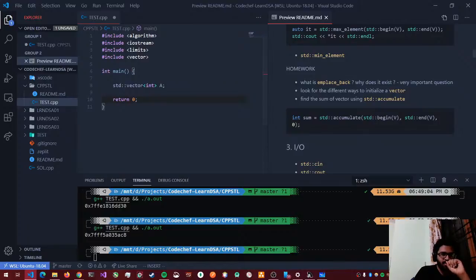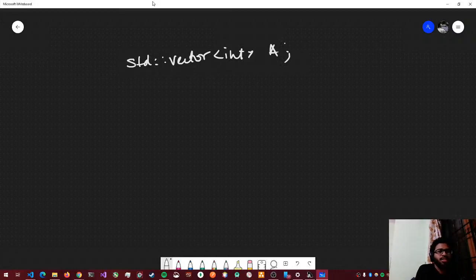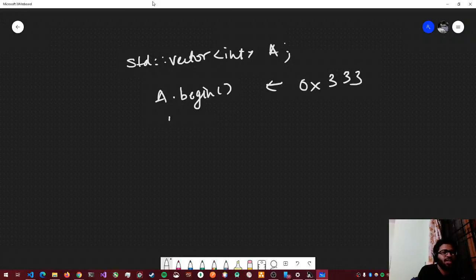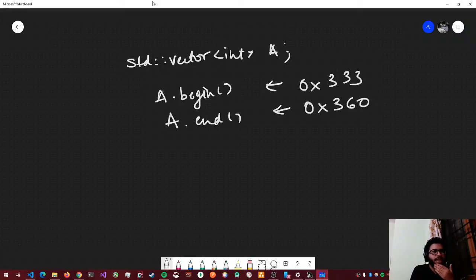Something I did not address is what standard begin and standard end are. So let's say you have a standard vector. Now I wanted to know the start of the array. How do you do it? a.begin will give you a memory address like 0x333. So that's the start of the vector. And a.end will give something like 0x360, right?